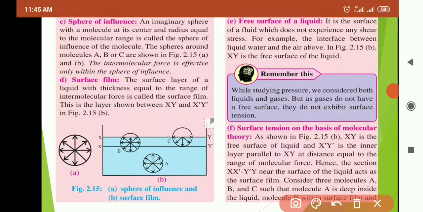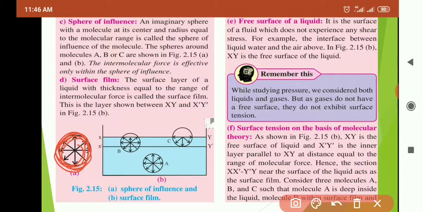Third reason is sphere of influence. Because of that force, because of that range only, the sphere of influence forms. Influence means prabhav; the effect of that force is nothing but influence. So sphere of influence is the spherical distance up to which that force is effective.